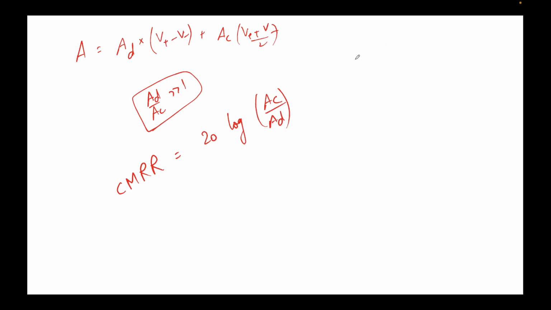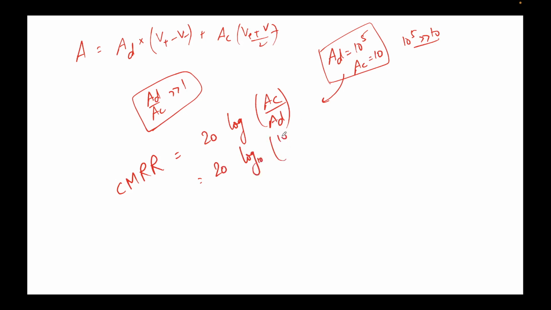Now let's take an example. Let's say AD is again 10 to the power 5, and AC is 10. This is a good op-amp because AD, 10 to the power 5, is greater than 10. So we get CMRR equal to 20 times log, base 10, remember, of AC over AD, which is 10 divided by 10 to the power 5.